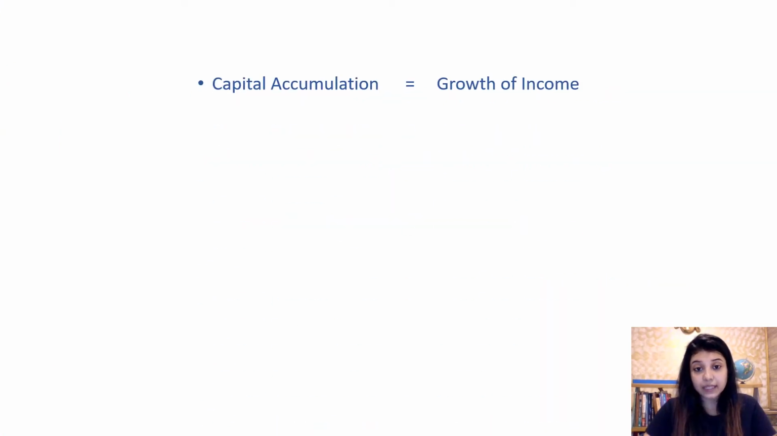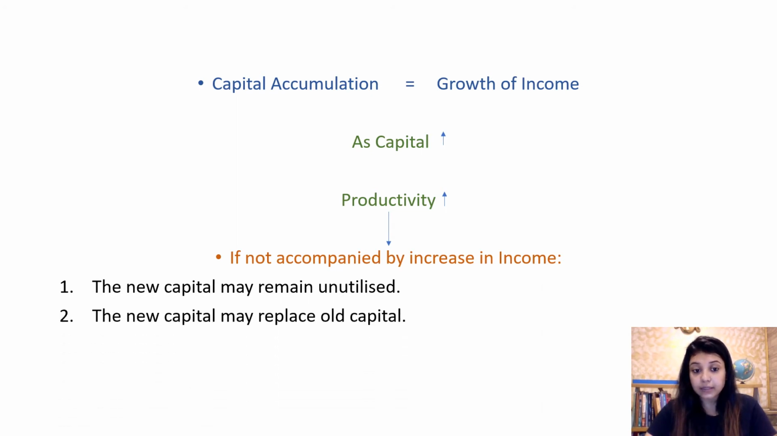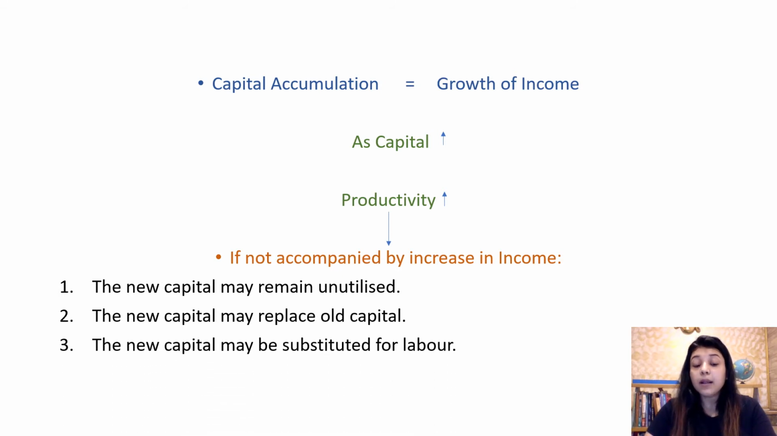Now we have seen that capital accumulation must go hand in hand with growth of income. As capital increases, it leads to an increase in productivity. And if this is not accompanied by an increase in income, then the new capital may remain unutilized, or the new capital may replace the old capital and deprive the latter of its labor or markets. The new capital may be substituted for labor or other factors.